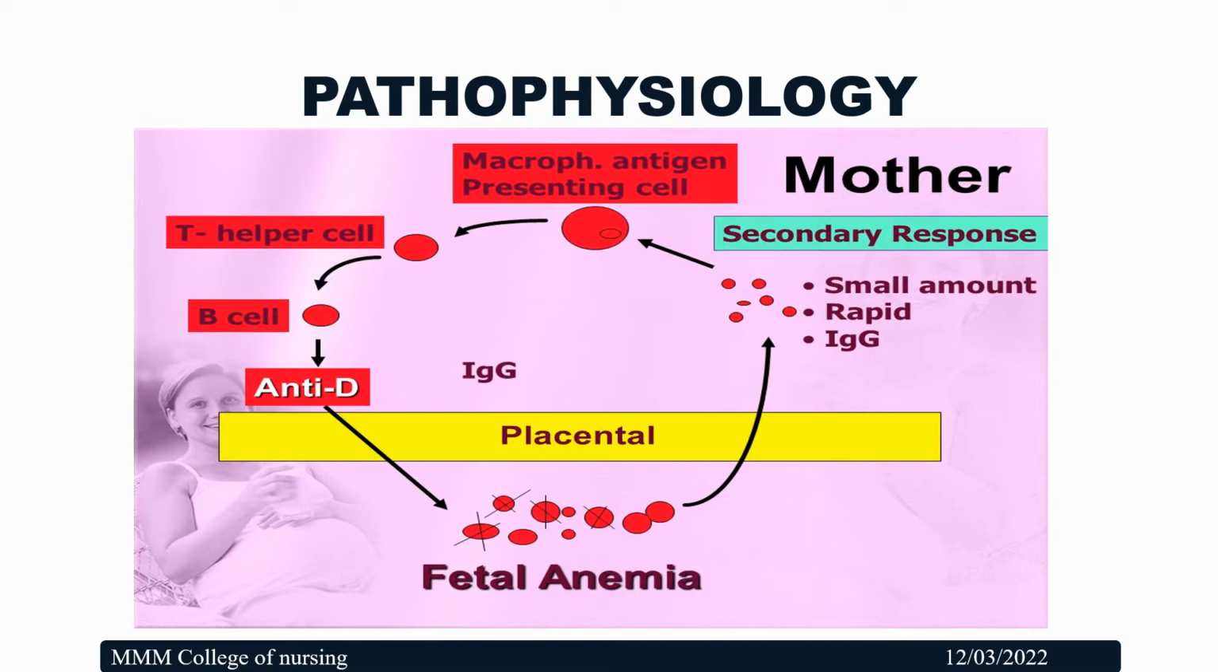This antibody is ingested again by the macrophages. From there it goes to the T helper cell. So this is the second level of immunity in the mother. Then it goes to the B cell and the mother produces anti-D antibodies. When this enters the fetal circulation again, there will be a still worse condition of fetal anemia.